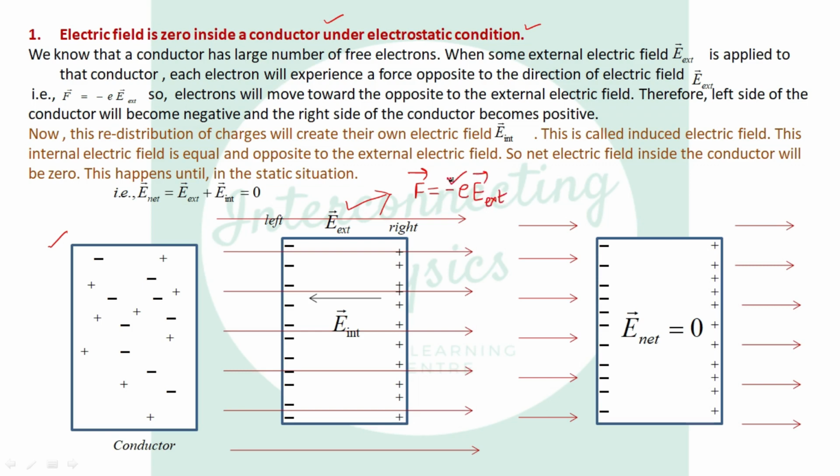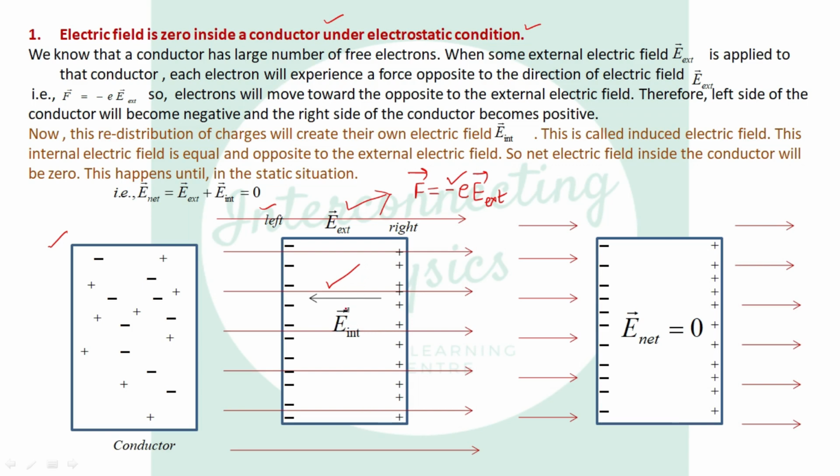This negative sign shows that the electron will move in the direction opposite to the electric field, meaning they will move along the negative x-axis. Because the electrons have moved to the left side, the right side will become positive. These negative charges on the left side and positive charges on the right side will produce an internal electric field, with direction from positive to negative, denoted by E internal here.